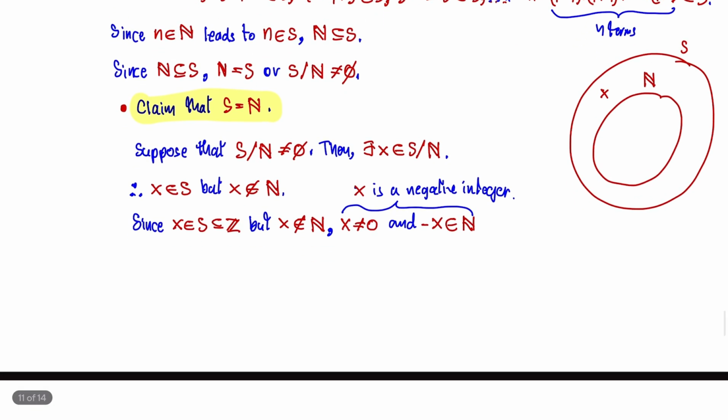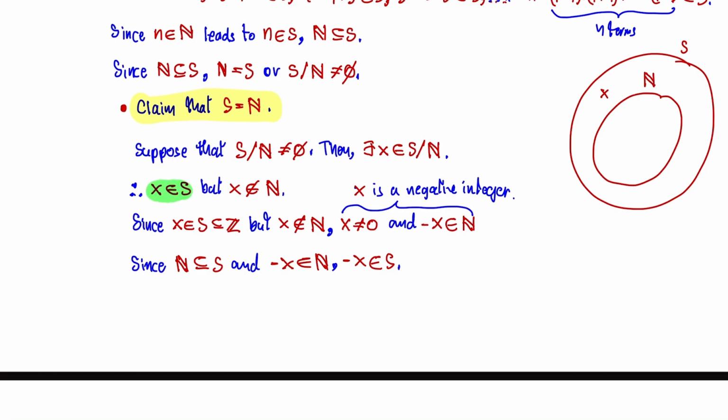Okay, so what can we do next? Since we have N is a subset of S, the set of natural numbers is a subset of S, and minus x is in the set of natural numbers, this means that minus x is in set S. Now what do we have here?